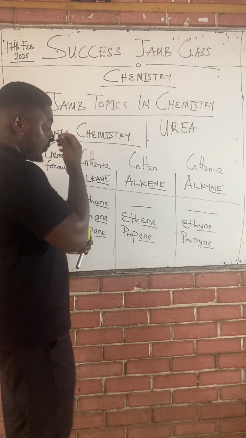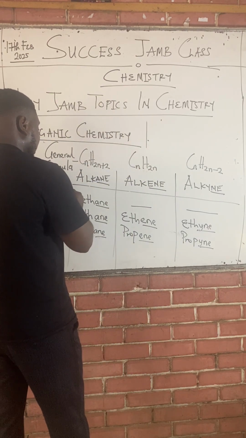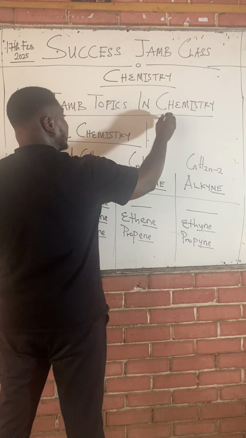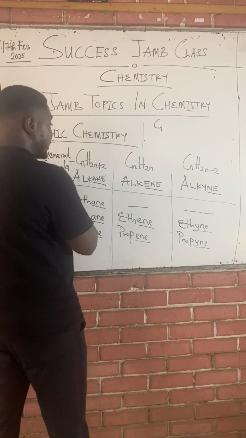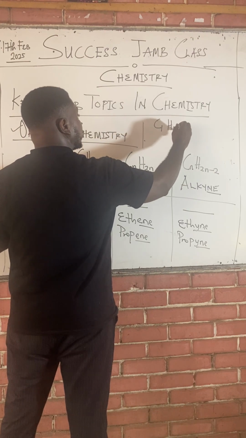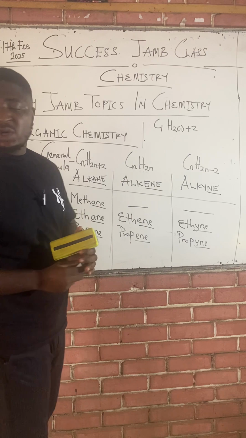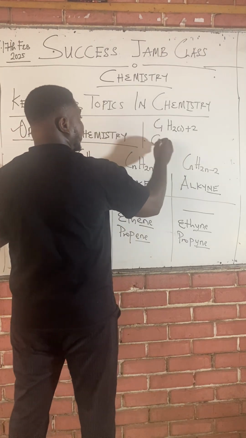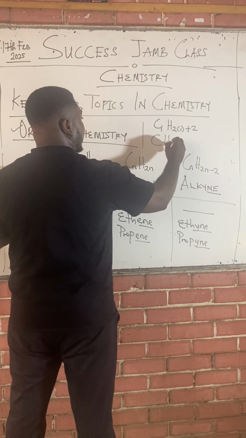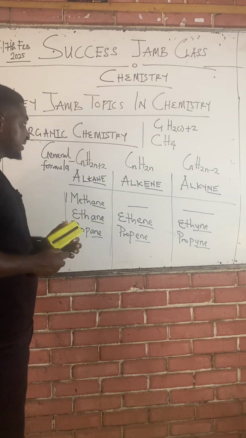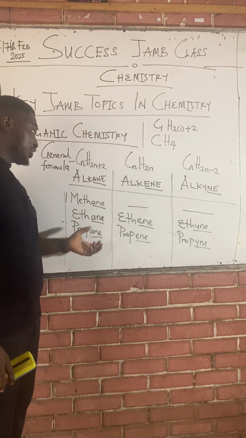So if we are asked for the molecular formula of methane, methane means 1 carbon, right? So using the general formula of our alkane family, C1, because n is 1. Since methane is 1 carbon, n is 1. C1, H 2 times 1 plus 2. C1 is C, of course. You don't need to say C1. 2 times 1 is 2. 2 plus 2 is 4. So you see that the molecular formula of methane is CH4.